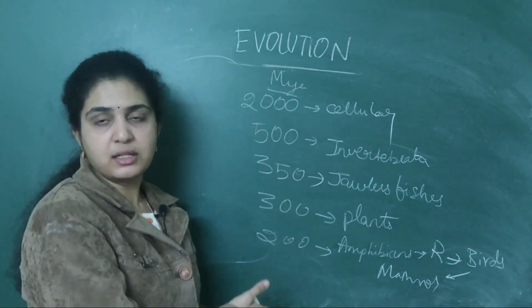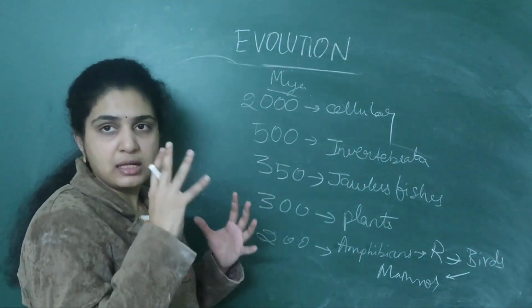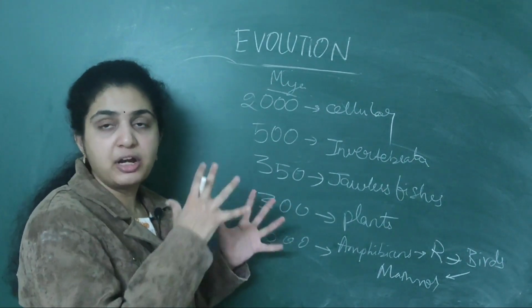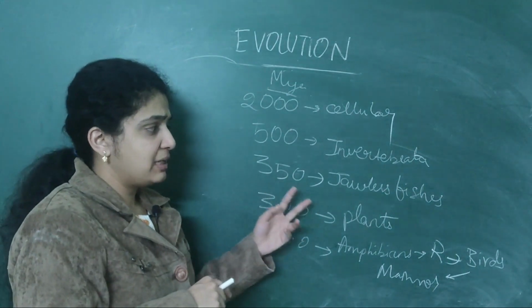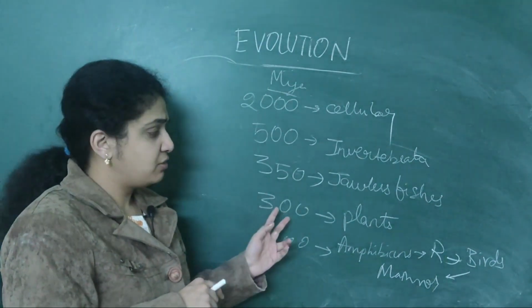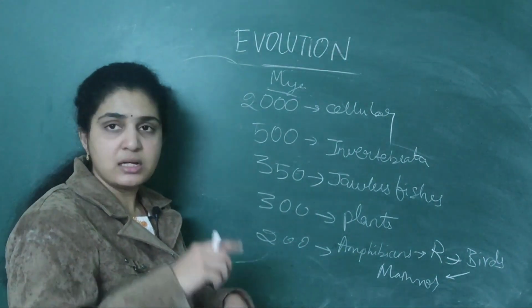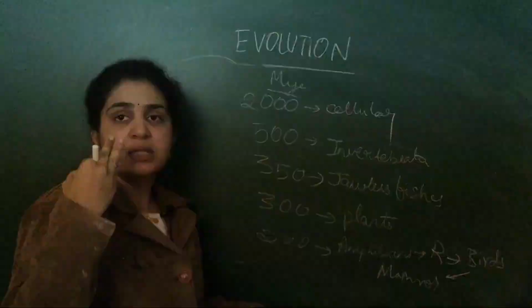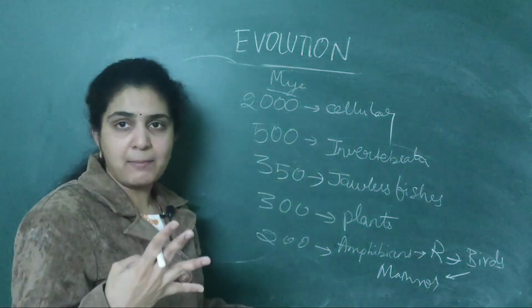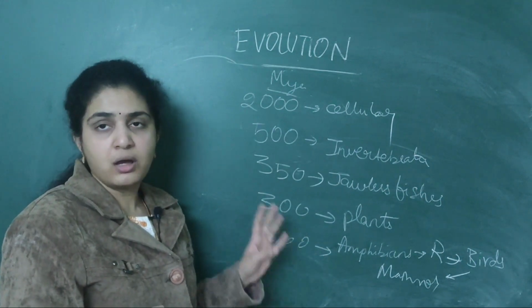Till now, what I have said, I have given in one flowchart. See, 2000 million years ago cellular forms, 500 million years ago first invertebrates, 350 million years ago jawless fishes, 300 million years ago plants, 200 million years ago animals: amphibians first, then reptiles, then birds, then mammals. These four came into existence.